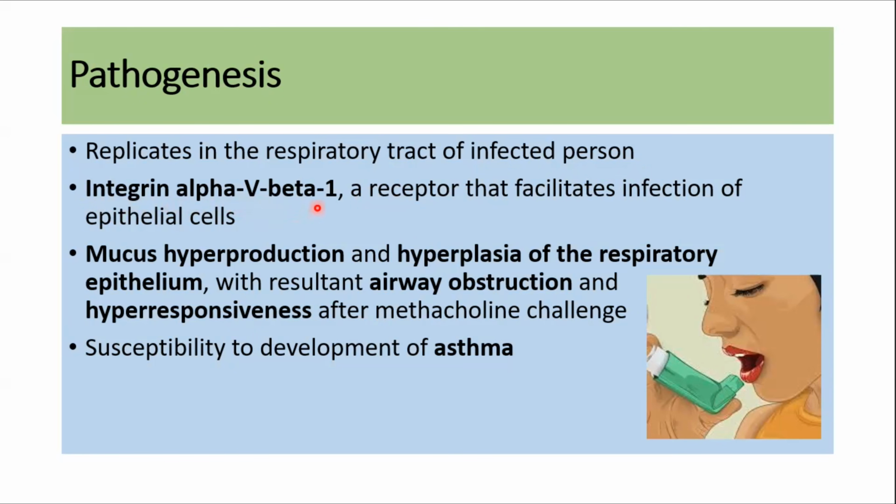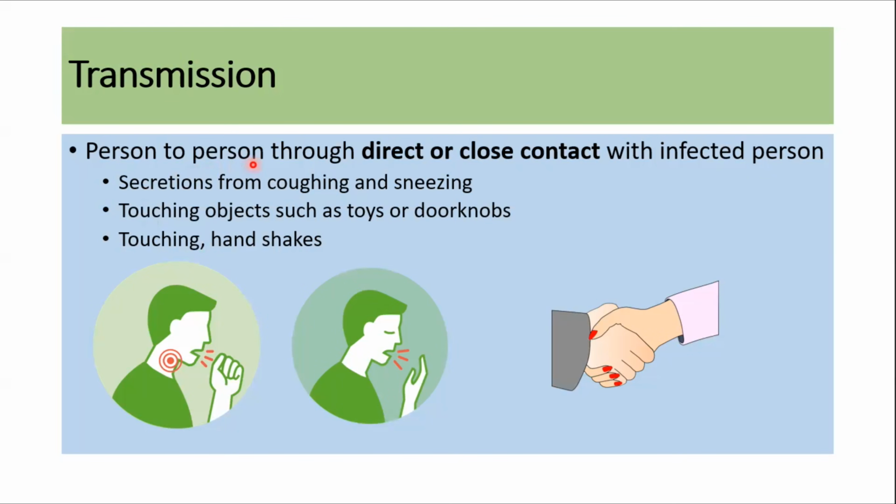integrin alpha V beta 1, facilitates the infection of the epithelial cells, and the infection leads to mucus hyperproduction, hyperplasia of the respiratory epithelium, with resultant airway obstruction and hyperresponsiveness. Moreover, this infection increases the susceptibility to the development of bronchial asthma. Transmission usually occurs from person to person through direct or close contact with the infected person. The contact can be through secretions from coughing or sneezing, through touching objects such as toys or doorknobs, or through touching and handshakes.